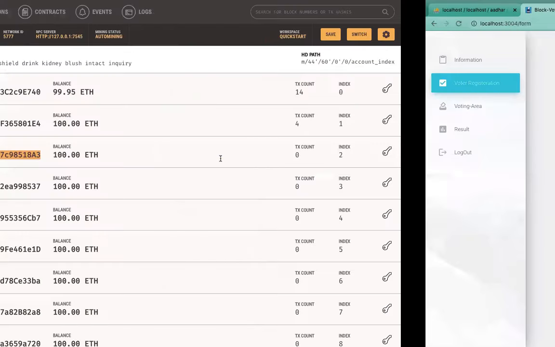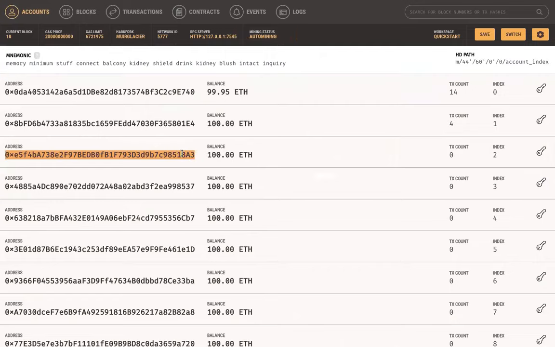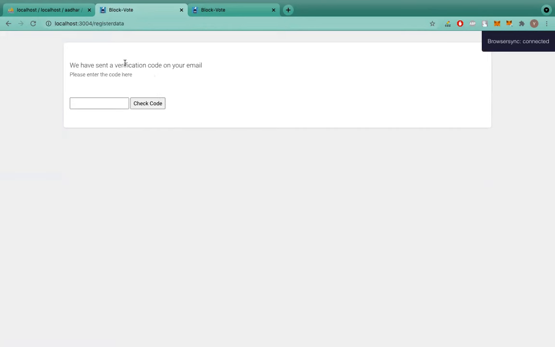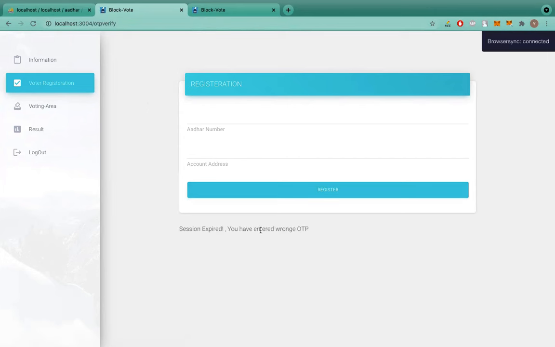And now I will use this account address again to register. Let's see, register. So again, I have received an OTP. Here we have also added a validation. Let's say I do not check my OTP and enter some random OTP. Let's say I've entered a wrong OTP, and I will check the code, and it will again give an error message that you have entered a wrong OTP. So these are the validations on the user side.